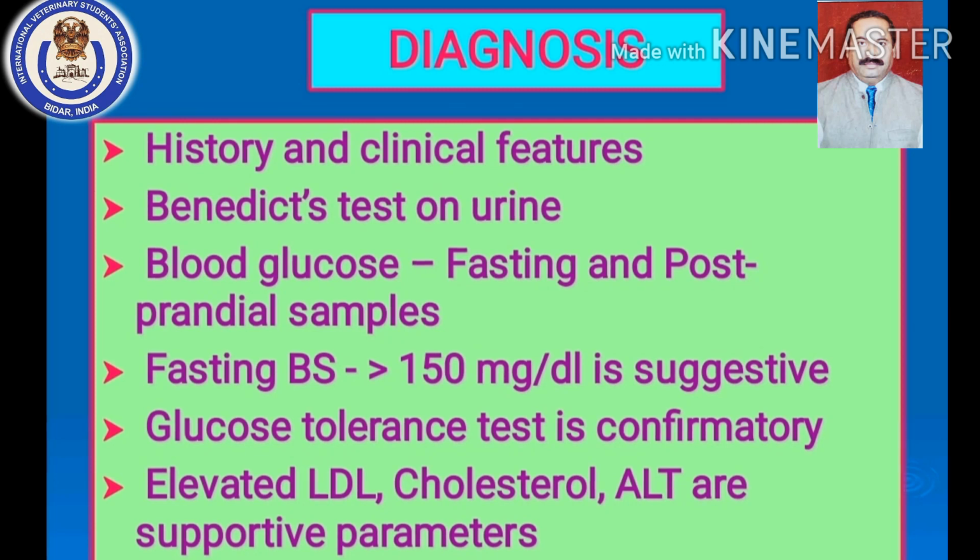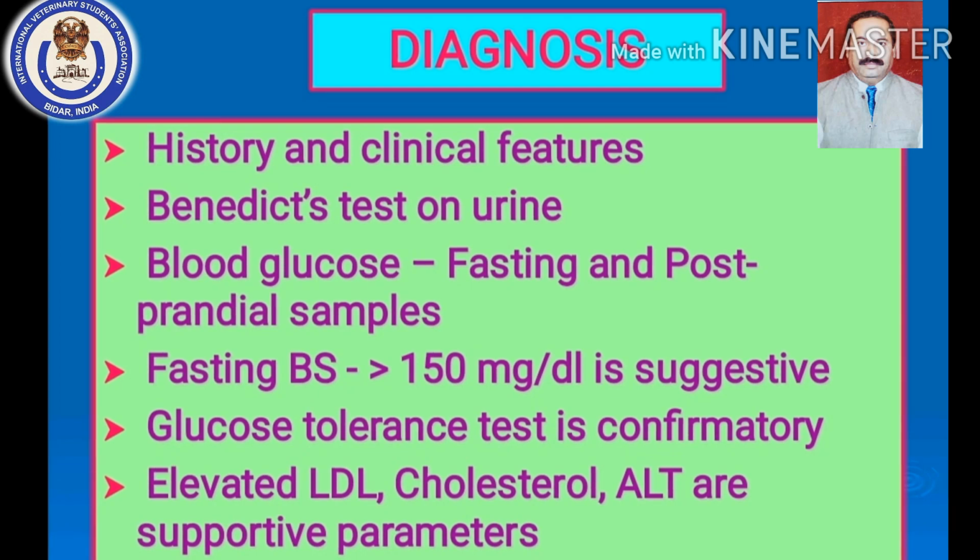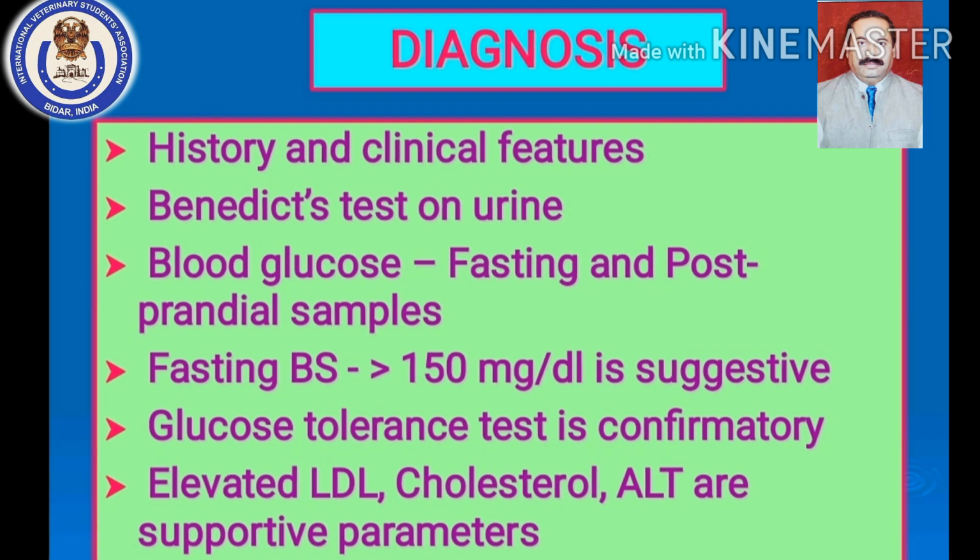It says that glycosuria is there, and it can be to some extent correlated with the plasma glucose value. For example, if it turns green, we say 0.5%. So 0.5% means the blood glucose is always more than 180 milligram per deciliter, and it may range between 180 to 220 milligram per deciliter. So it is an approximate guess.